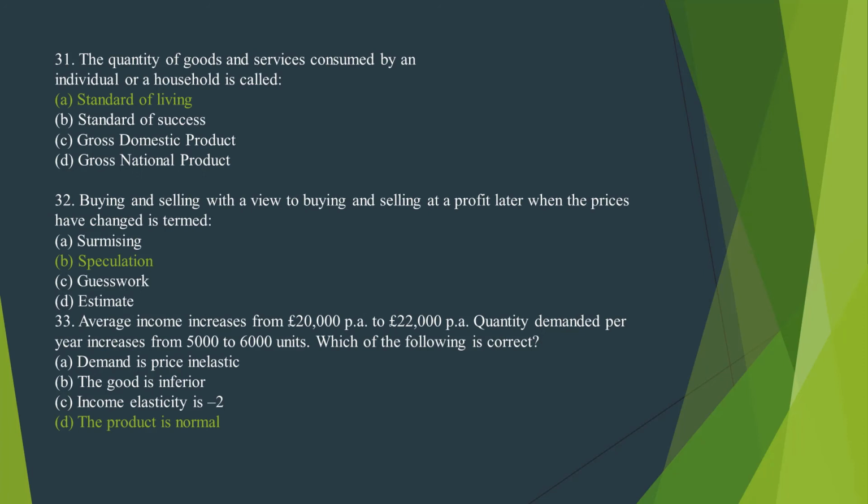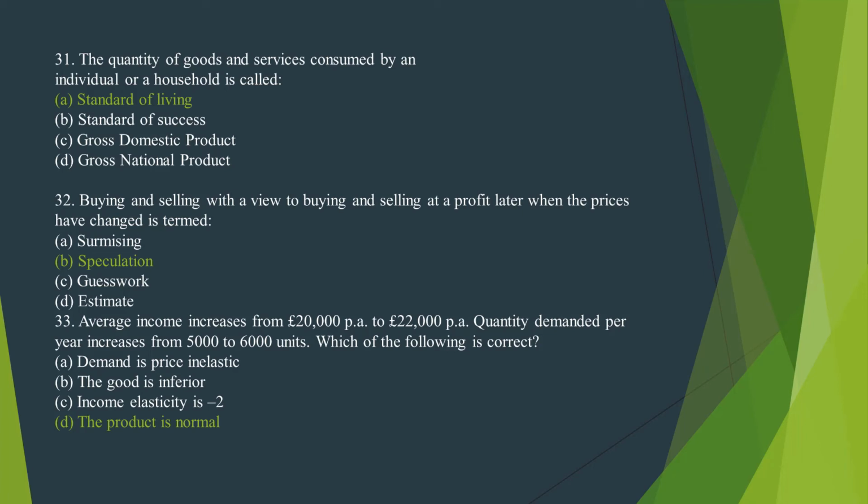Number 31. The quantity of goods and services consumed by an individual or a household is called, the correct option is option A, standard of living. Number 32. Buying and selling with a view to buying and selling at a profit later when the prices have changed in terms. The correct option is option B, speculation.